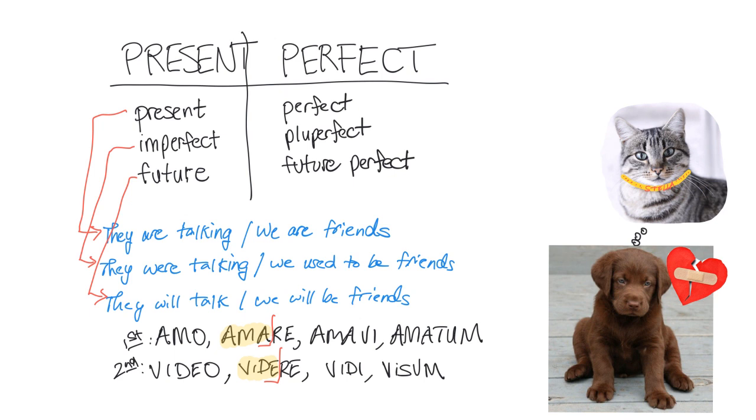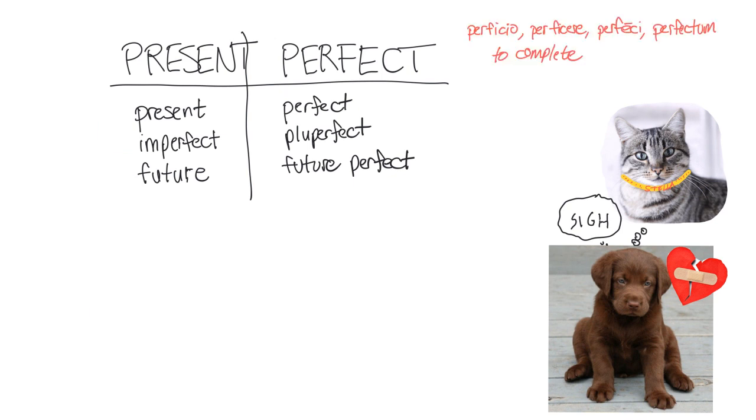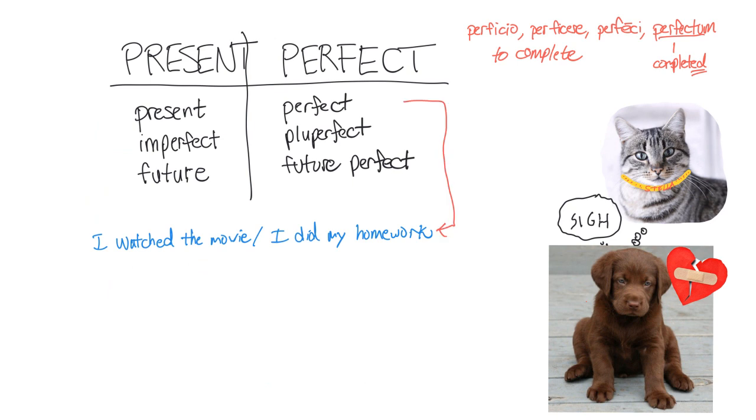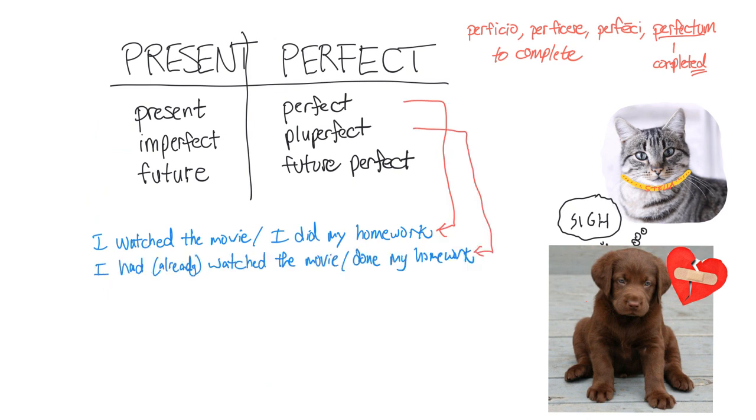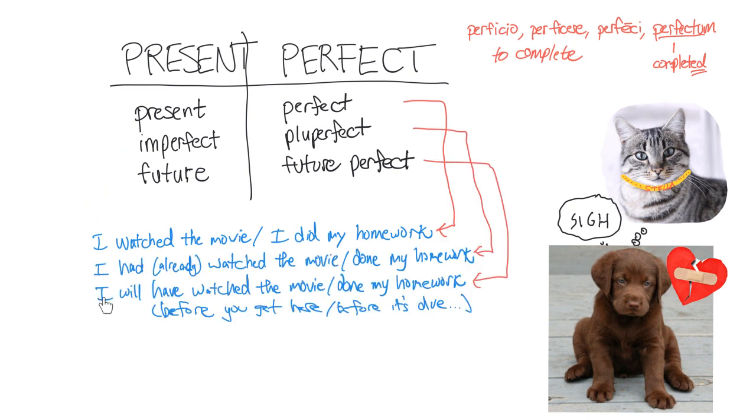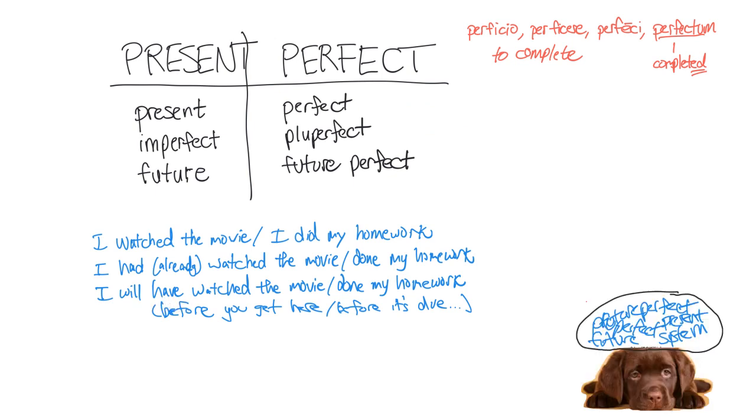The perfect system is the easier of the 2 systems to learn by a lot, even though we're not learning that yet. And the perfect system has the perfect, the pluperfect, and the future perfect. All those tenses describe actions that have been completed. They're done. That's what perfect means. So they have been completed, or they had already been completed, or they will have been completed. Don't let those tenses intimidate you right now. They're actually not bad at all, and I'll explain them when we get there.